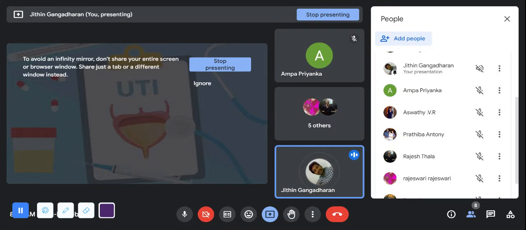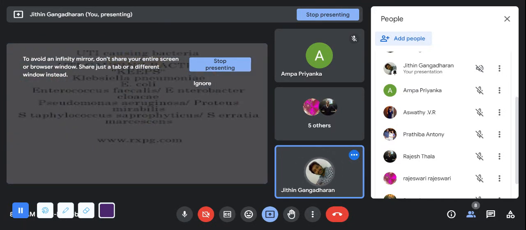Now, the major thing in the genitourinary system is urinary tract infection. What bacteria cause the urinary tract infection? You can study like this: KEEPS. This is the mnemonic for the bacteria.